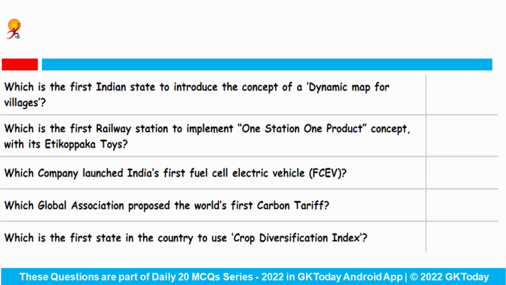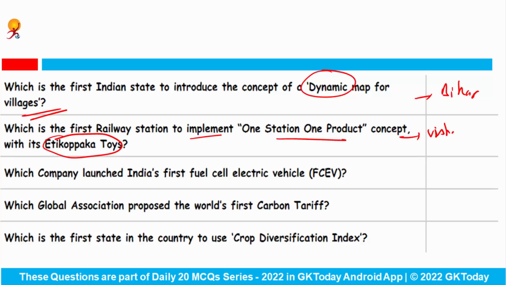Which is the first Indian state to introduce the concept of a dynamic map for villages? This is Bihar. Which is the first railway station to implement one station one product concept with its Atikopaka toys? It is Visakhapatnam. Which company launched India's first fuel cell electric vehicle? Answer is Toyota.